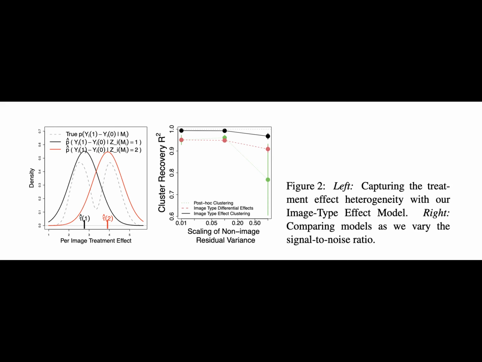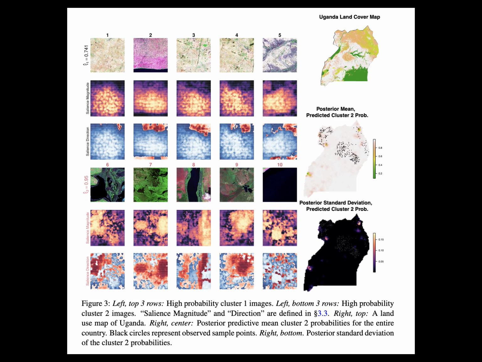In contrast, the parsimonious image type effect clustering model performs best at recovering the clustering of the treatment effects across the noise range. This is encouraging for the application of the image type effect cluster model in practice, as presumably the signal-to-noise ratio for real tasks involving Earth observation images is relatively high.